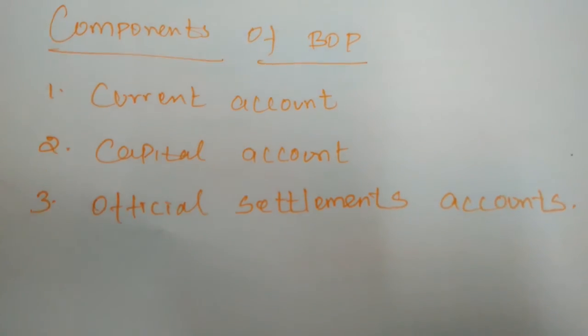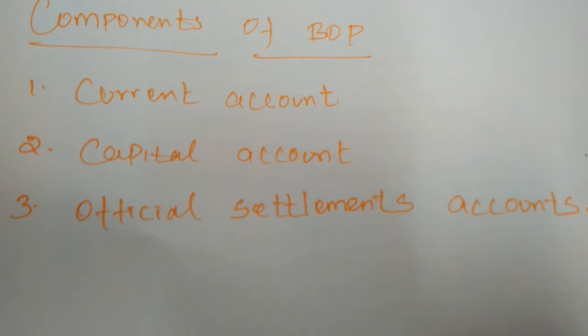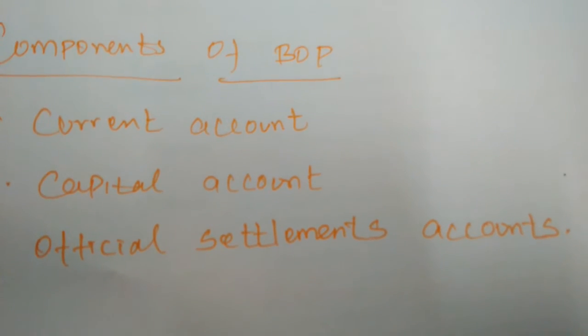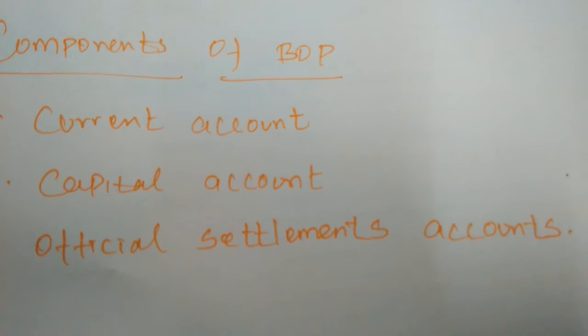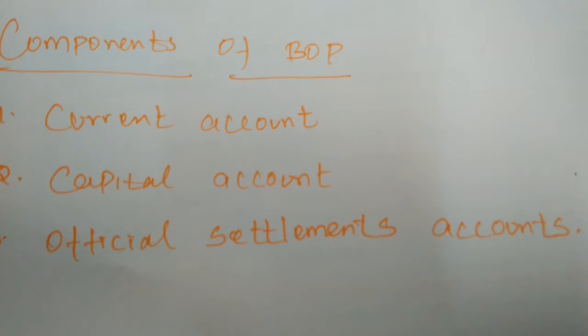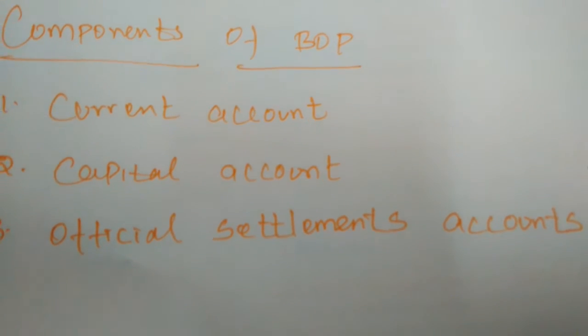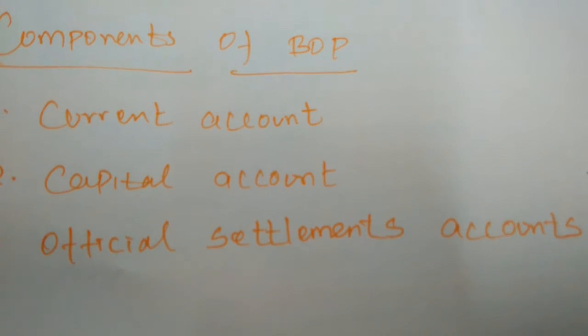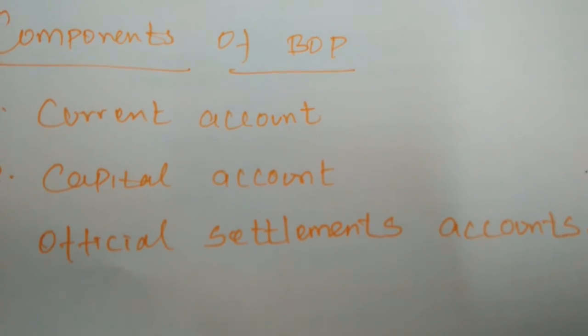The current account includes all international trade transactions of goods and services, international service transactions, for example tourism, transportation and royalty fees, and international unilateral transfers, gifts and foreign aid.